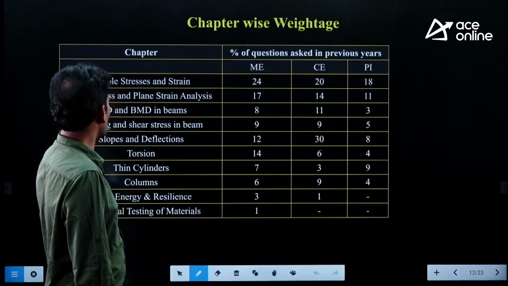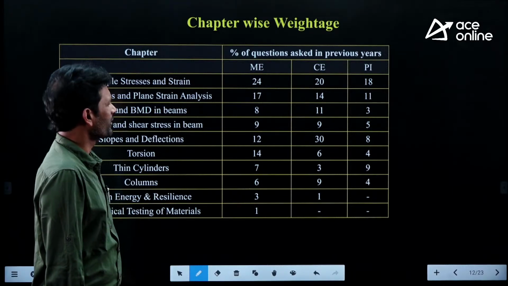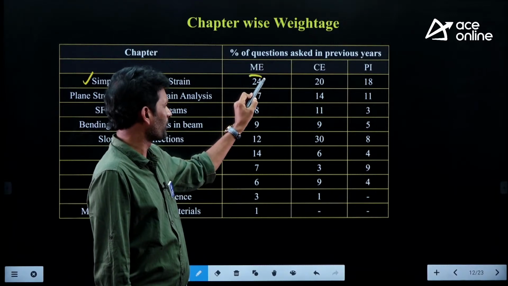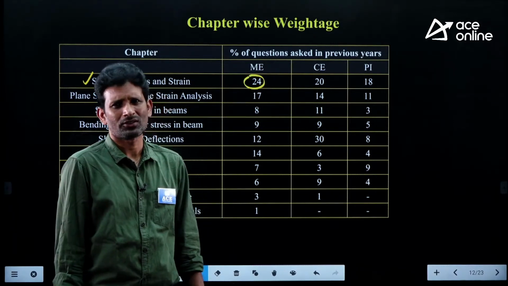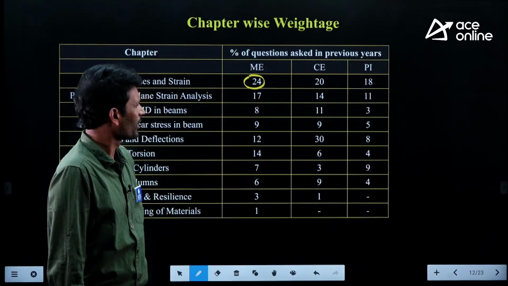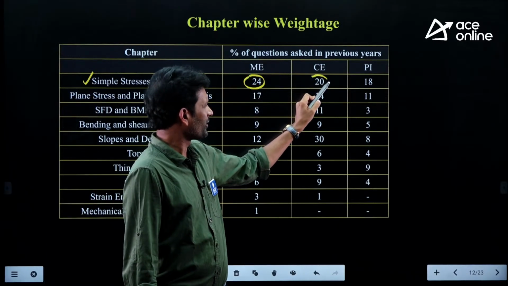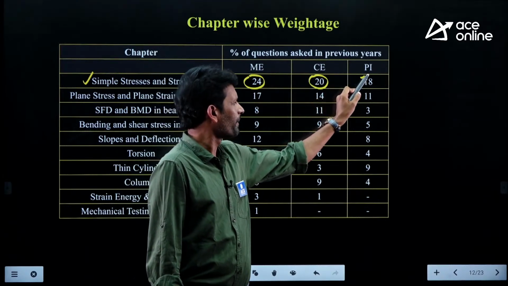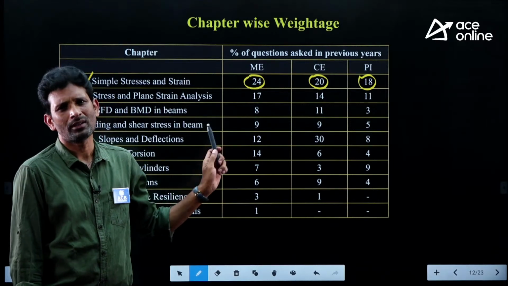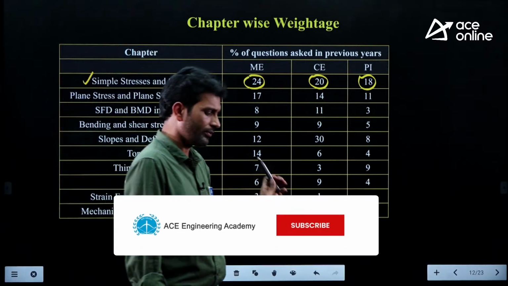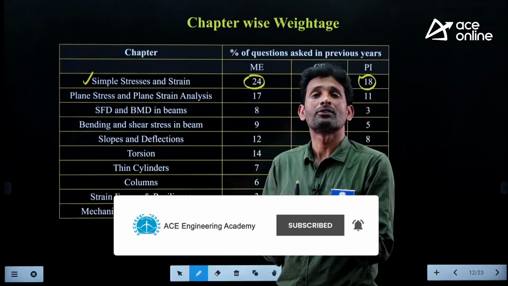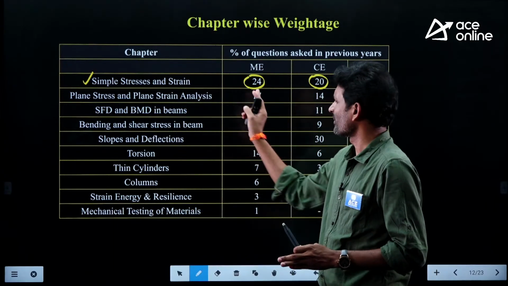As I told you, the first chapter is very, very important, my dear friends: simple stresses and strains. Now look here, for mechanical engineering people, 24% is given. I am taking almost 15 years of papers, from that we are analyzing this. And for civil, it is 20%, and for production people, it is 18%. That means this is a very, very, very important topic, not only for GATE, it is also important for ESE, for all streams.